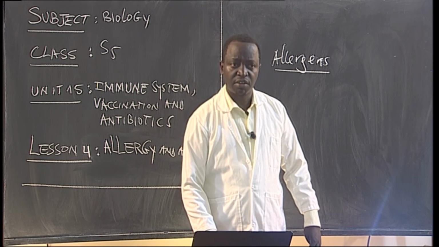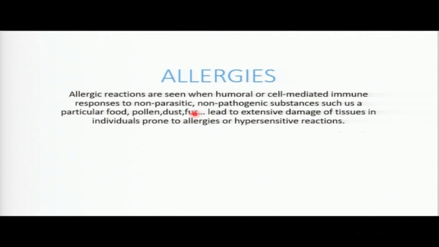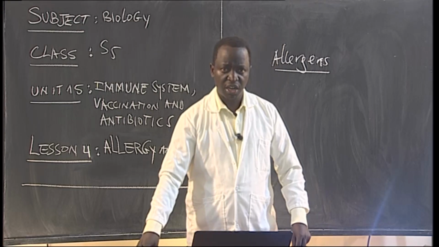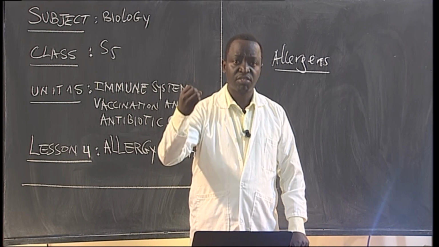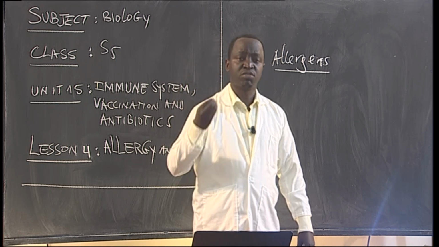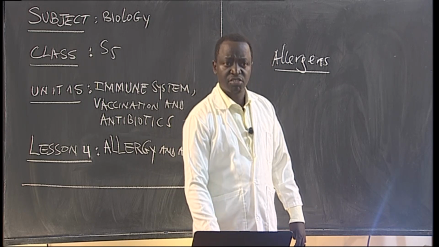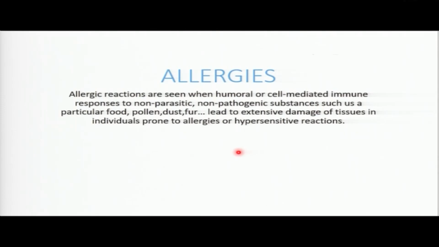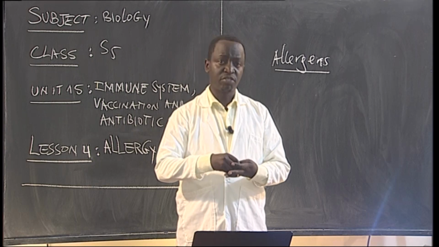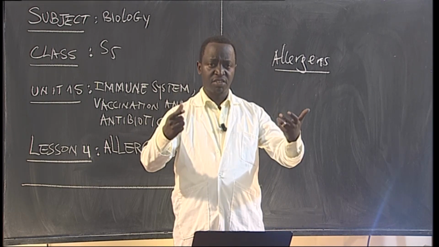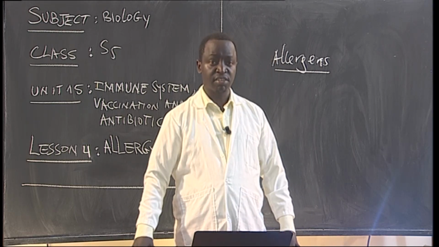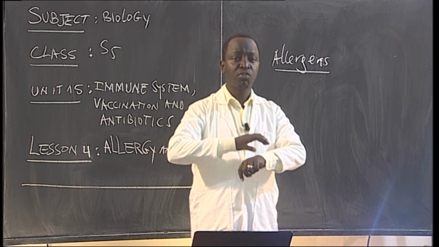Another one is fur. Fur is the hair of animals like a cat. When you smell those furs, it can cause the immunity to respond. When the immunity responds, sometimes this can damage tissues in individuals. Then allergy, or what you call hypersensitive reactions, are produced. Sometimes when you have this allergy, you can see it even outside on the skin. You can have some skin rashes.